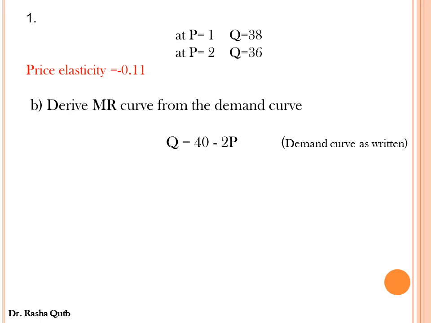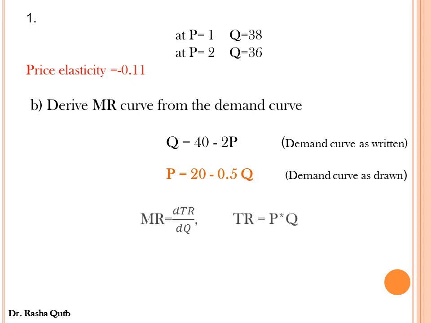In this case, in order to get the marginal revenue curve, we have to start from the demand curve as drawn. Marginal revenue equals the change in total revenue over a change in quantity. We have first to get total revenue, we multiply price times quantity.